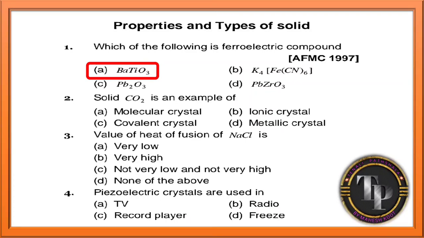See question number 2. Solid CO2 is an example of which type of solids, guys? It is a molecular crystalline solid. So solid CO2 is an example of a molecular crystal. Talking about question number 3. Value of heat of fusion of NaCl is. NaCl is an ionic compound, so heat of fusion is very high. Yes, for NaCl, heat of fusion is very high.